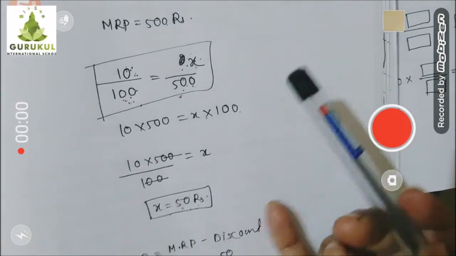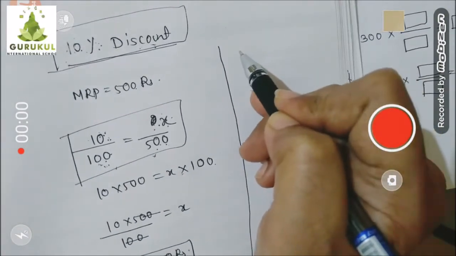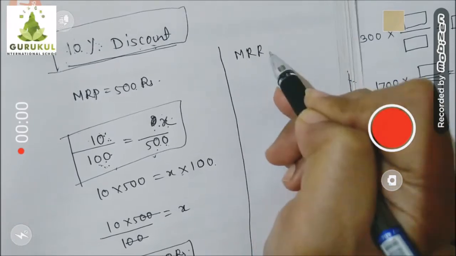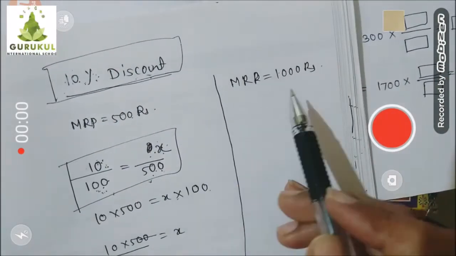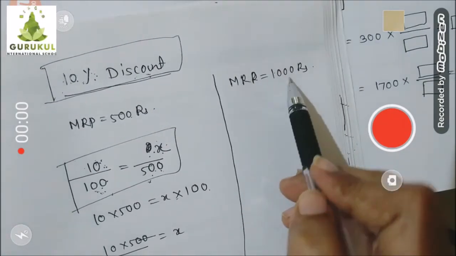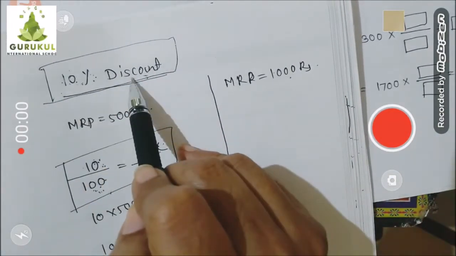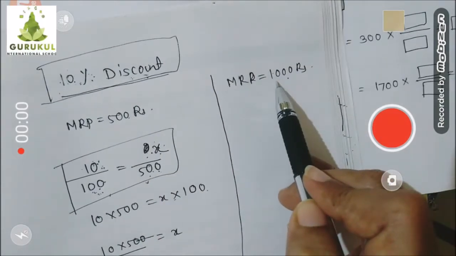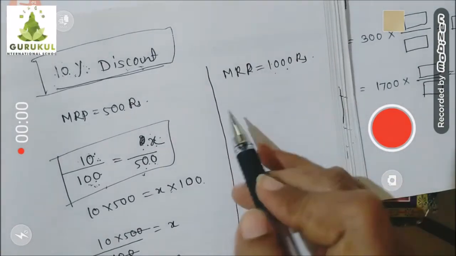Now suppose your friend liked another cloth in the same shop. Whatever cloth he liked, its mark price was 1000 rupees. Then according to this rate on 1000 rupees, how much discount will be given? Listen carefully. Friend liked a 1000 rupees cloth, but the discount rate is the same. So if 10% discount is there, then first we need to calculate 10% discount on 1000 rupees. Again children, I will do the same.